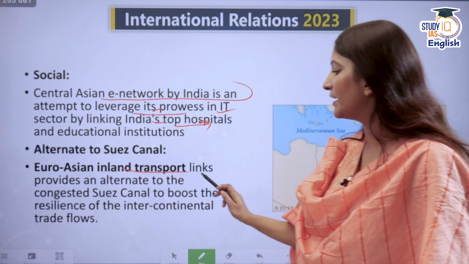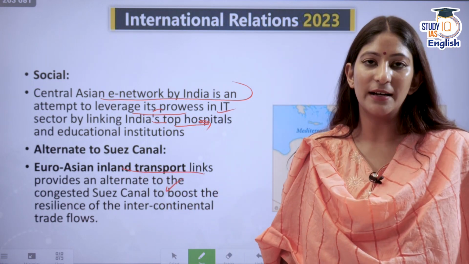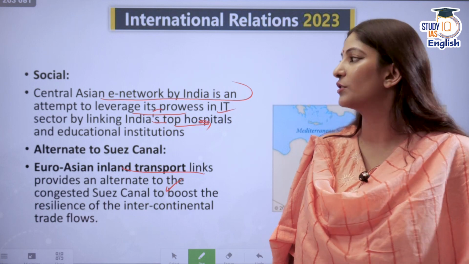Euro-Asian inland transport links provide an alternative, but still we have to ensure that we work on that.